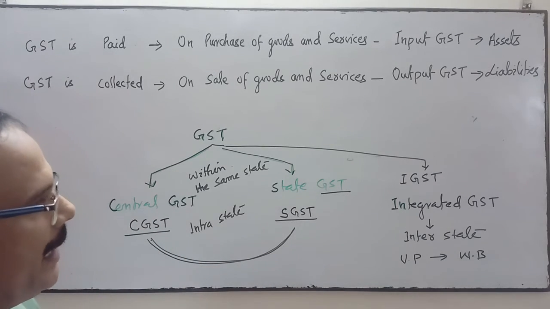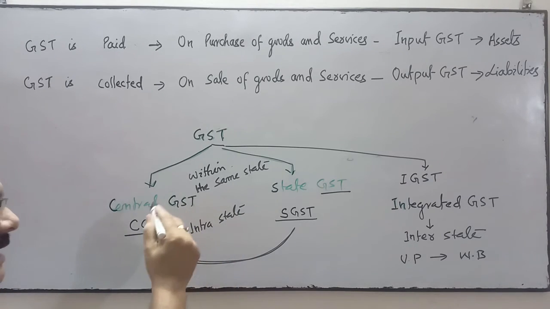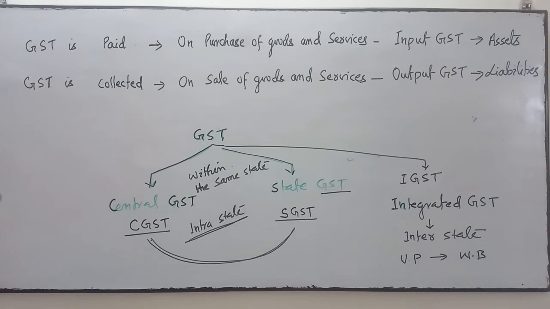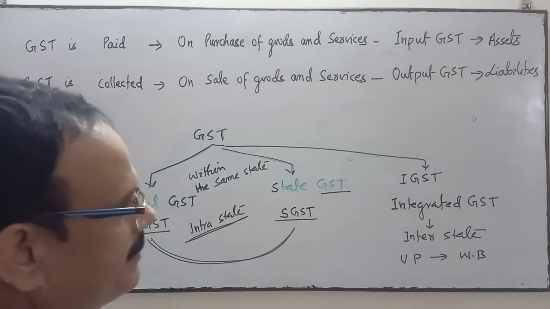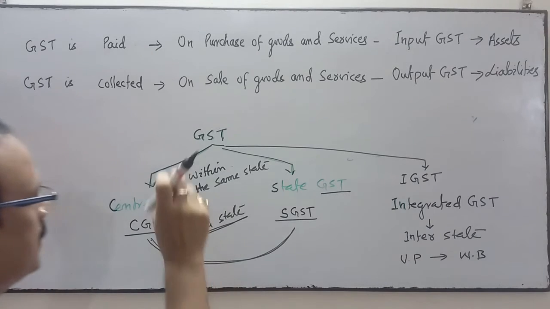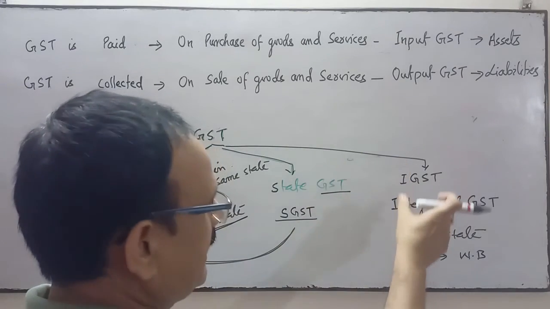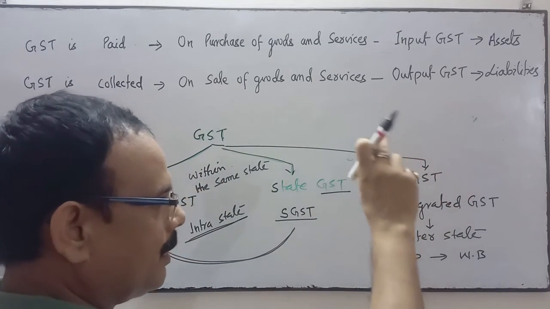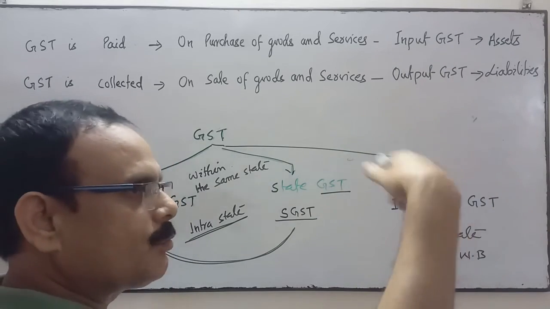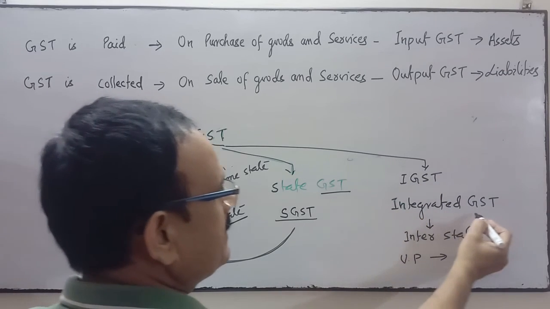And when the goods are purchased and sold within the same state, that is called intra-state, then CGST and SGST, and the GST will be divided into these two. When the goods are sold from one state to another state, then IGST, integrated GST.